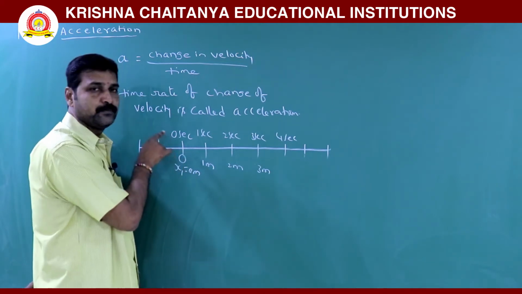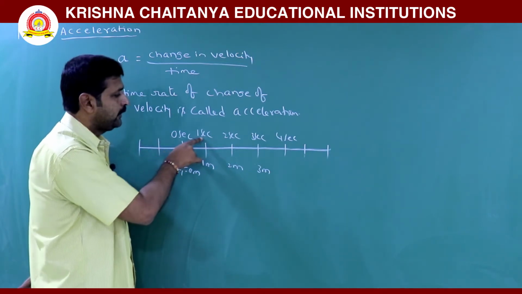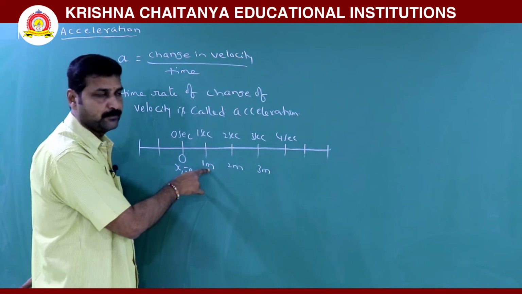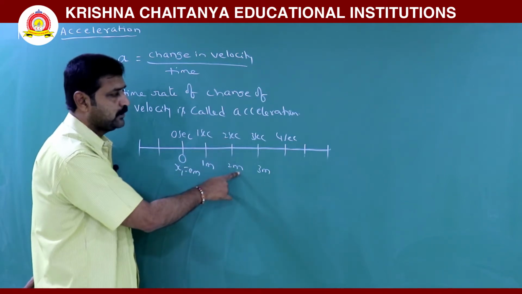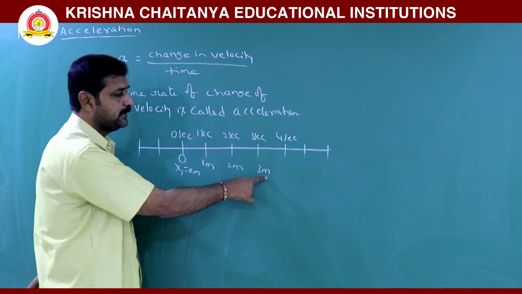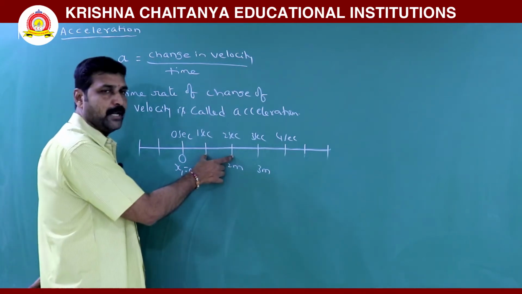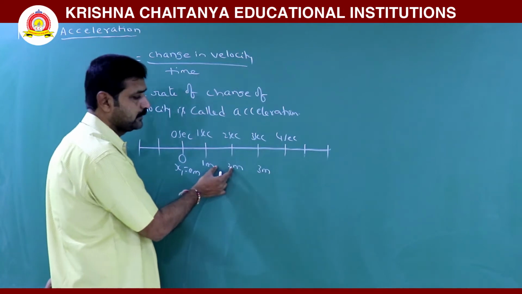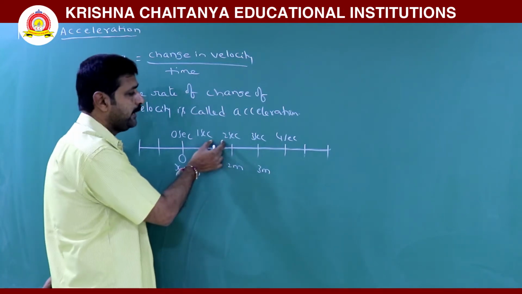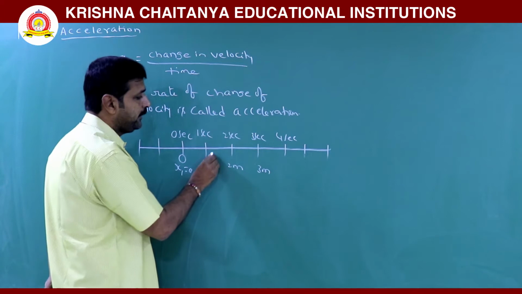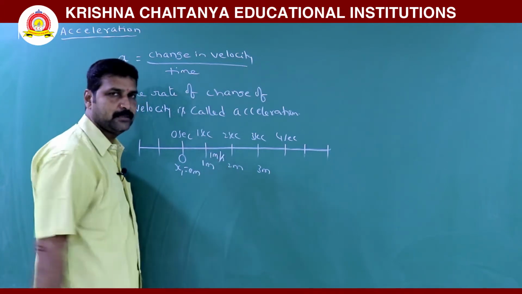Now here the body started at origin and during 1 second reaches 1 meter. After 2 seconds reaches 2 meter. After 3 seconds reaches 3 meter. That means here velocity is distance 1 meter, time 1 second, means 1 meter per second.